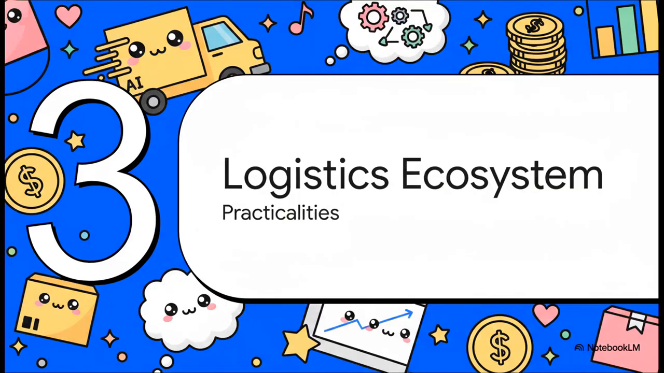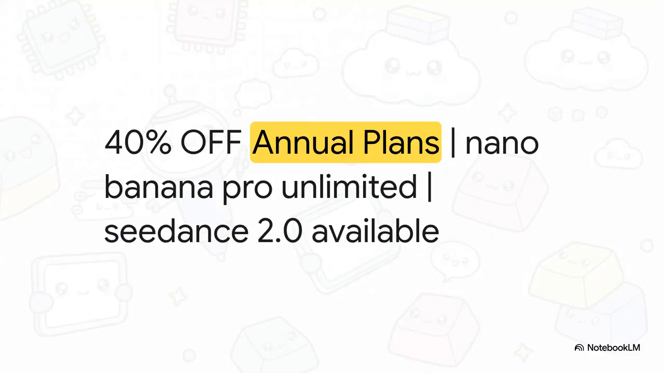Okay, now it's time to ground all of this in reality. Let's hit section 3, logistics, ecosystem, and practicalities. Right from the jump on their landing page, SJinn uses some pretty aggressive marketing tactics. We instantly see this high urgency push with 40% off annual plans. But okay, look at that subscription tier name, the Nano Banana Pro Unlimited.